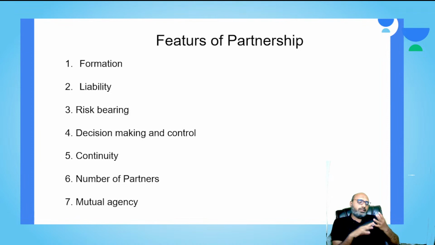For example, if there are four partners, one partner is an expert in production. He says, I will take all the decisions related to production. A second partner says, I will take all the decisions related to finance or accounting. One more partner says, I will take all decisions related to sales and marketing.